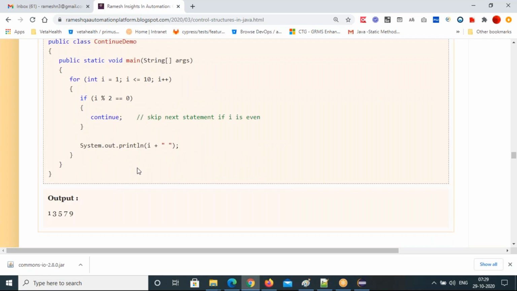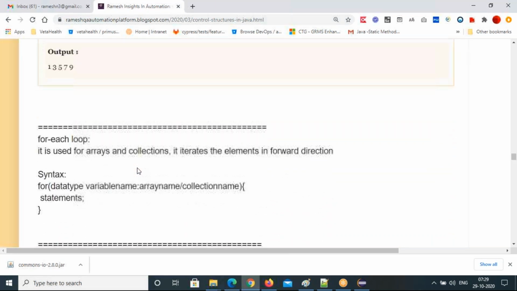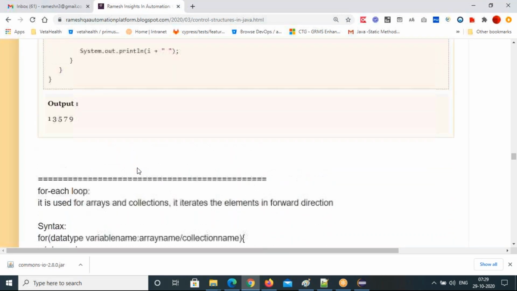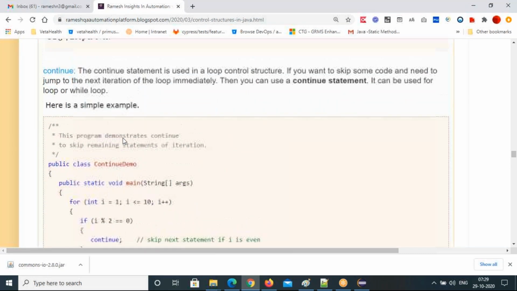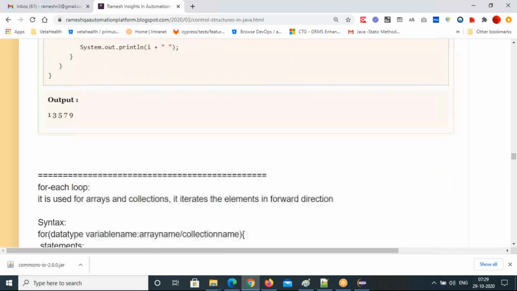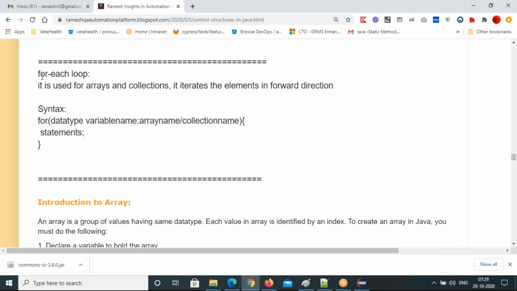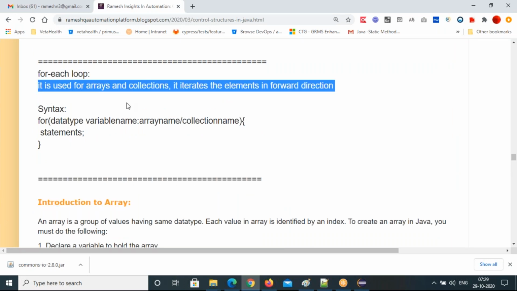These all programs we'll do tomorrow. I'll show you that. Okay. So once we do programs on nested for loop and this break and continue, then we'll start the array concept. This for each loop I'll explain there. In the arrays only we'll use this for each loop. Any questions?